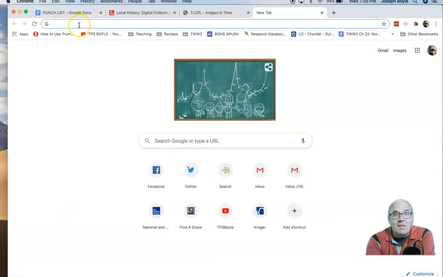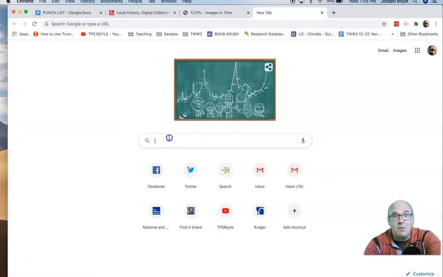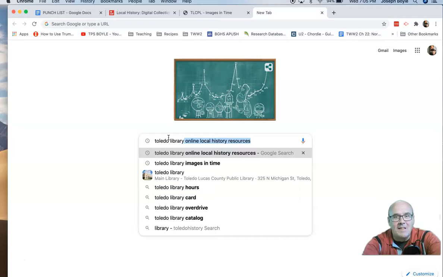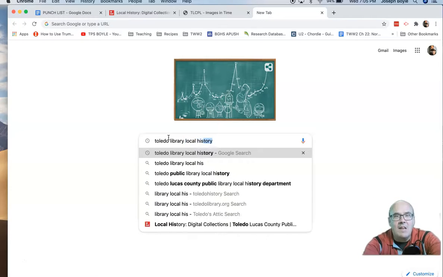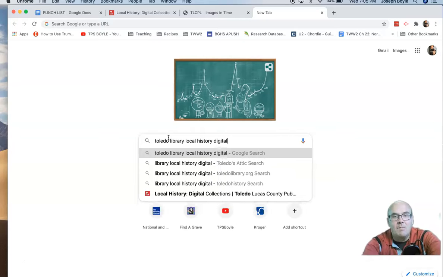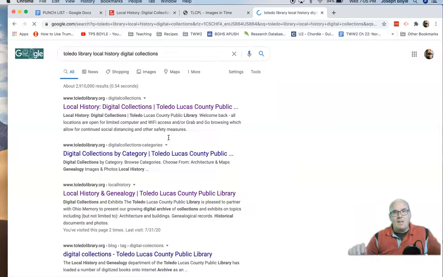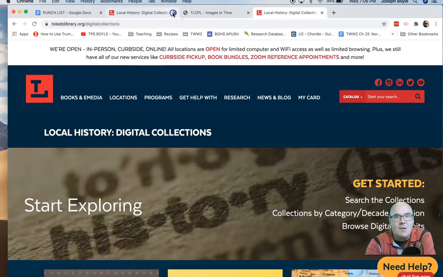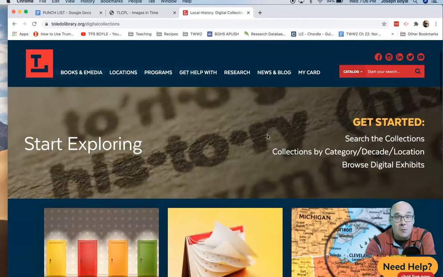We are looking at resources from the Toledo Lucas County Public Library. So if you get on Google and you Google Toledo Library, see, I've got that autocomplete thing and it doesn't always play nicely with me. Toledo Library, local history, digital collections. Voila! You will get to this. And the first thing is local history digital collections. So, you look in here, and there's a lot of different options for you.